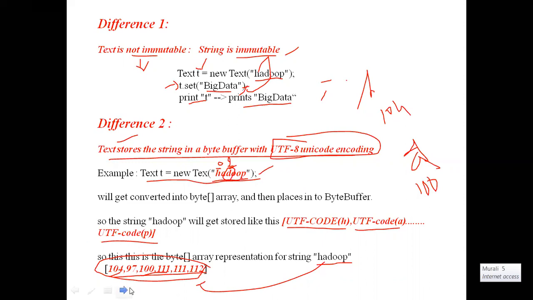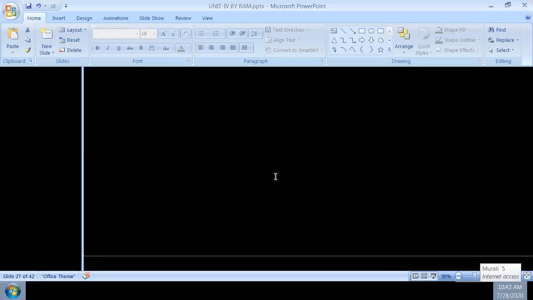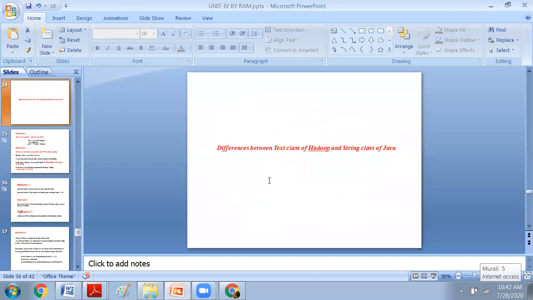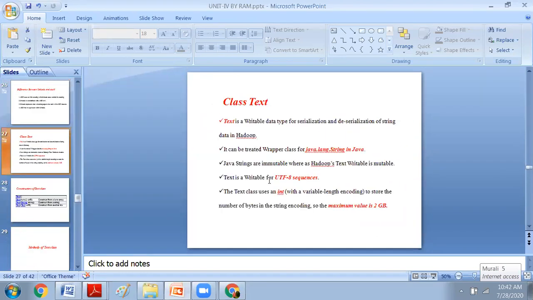This is briefly about today's concept of the Hadoop Text class. What is this Hadoop Text class? These are the differences, and this is totally about the Hadoop Text class. Is it okay, guys? What is this class Text in case of Hadoop?